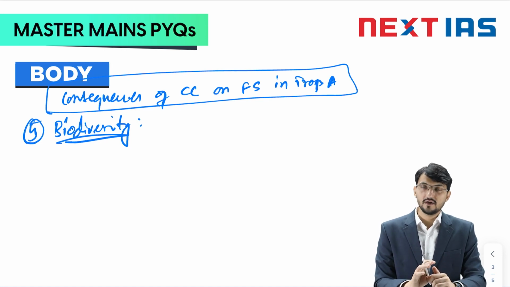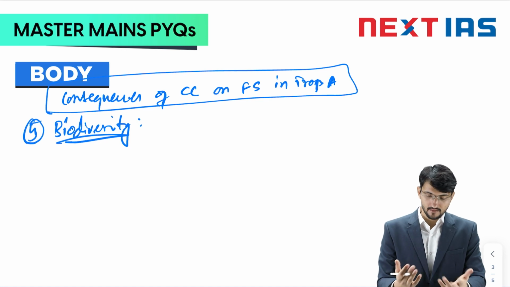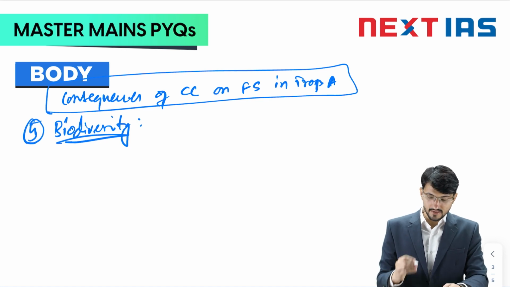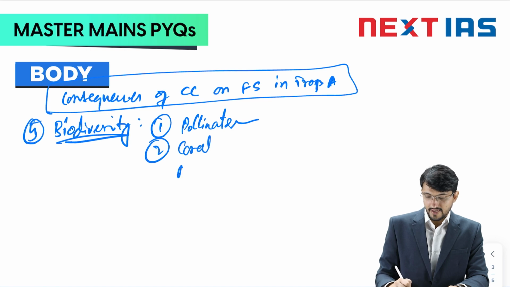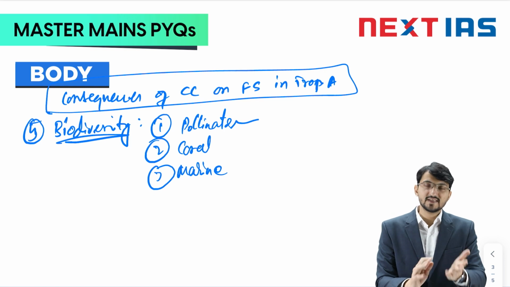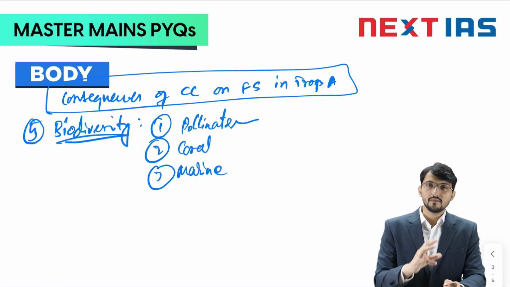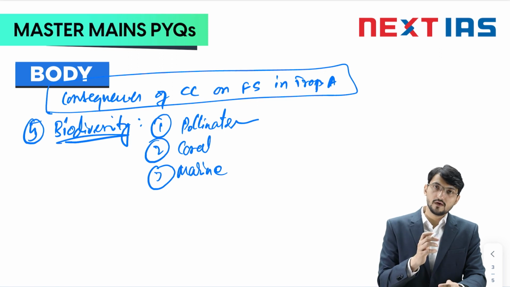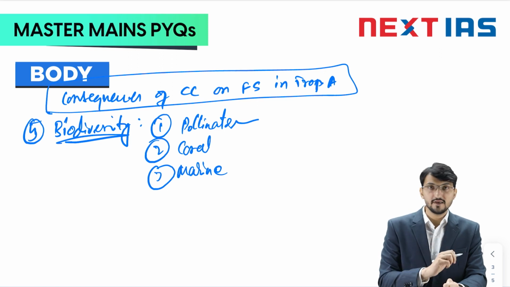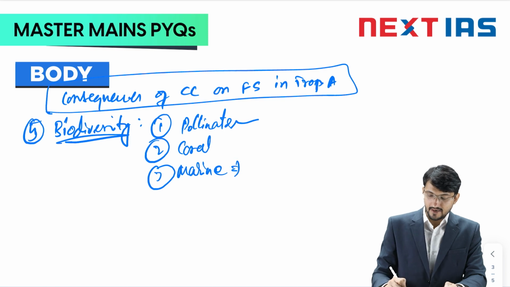Specifically, horticulture will be impacted. Apart from this part of biodiversity, one can be pollinators. Apart from this, you can mention coral life, coral or marine life. You can mention these 2 things also. So what will happen in corals? Because of rising temperature and salinity, the coral life will be destroyed, and that will lead to loss of biodiversity in the marine ecosystem, and there will be impact on fishing and seafood availability.